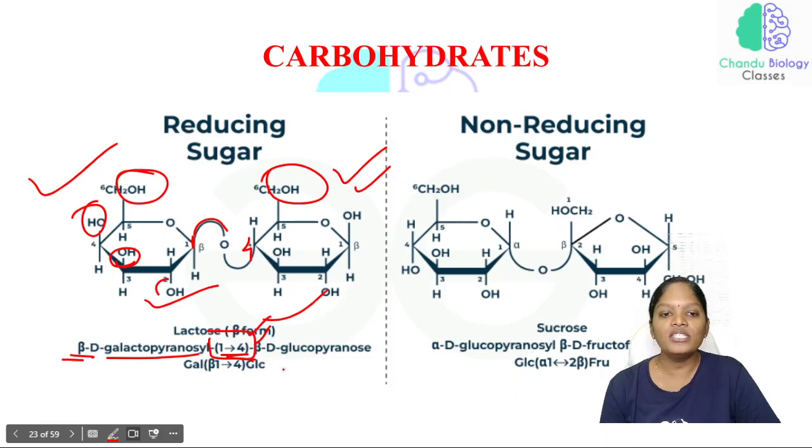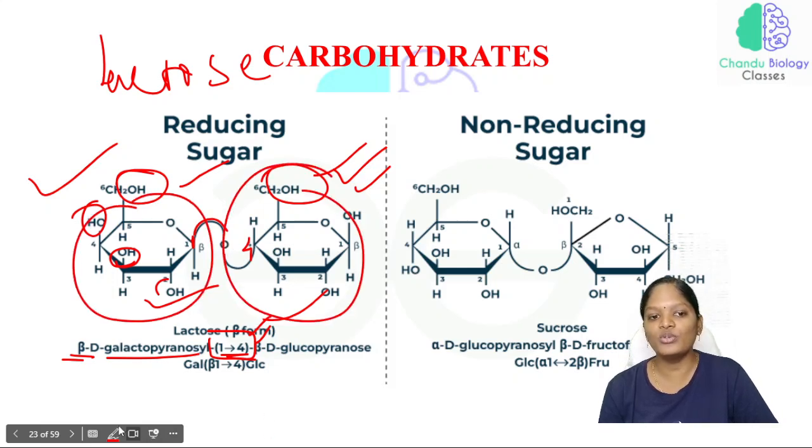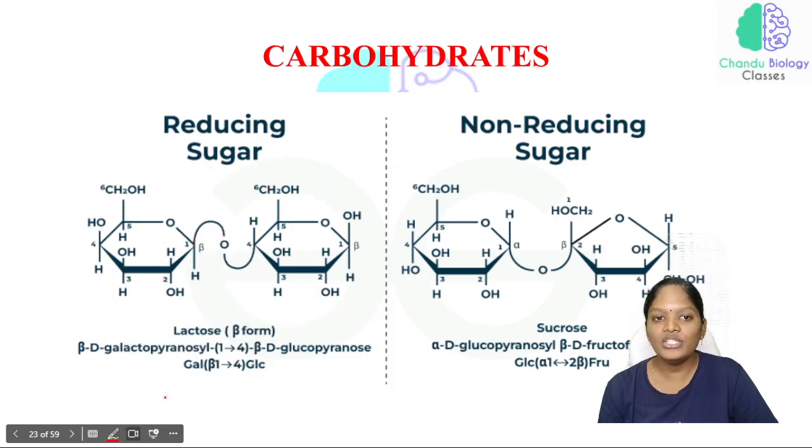So this is the lactose sugar. On hydrolysis, lactose gives glucose and galactose. This is galactopyranose and here it is glucopyranose. This is the linkage, and this sugar is called a reducing sugar, because it has a free aldehyde or ketone group.